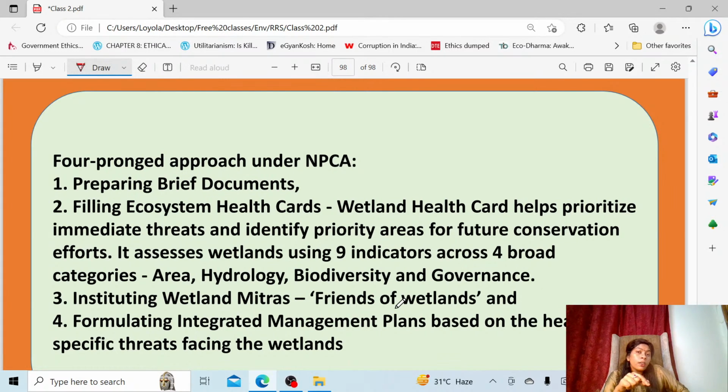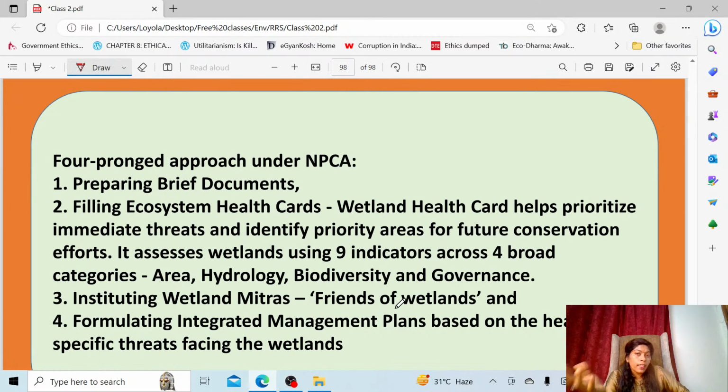And then when you're preparing conservation strategies, you should focus on the act, any act which was recently amended, or any act where they are celebrating the 50th year or 25th year. Then in the ministry, there will be a press release where the Prime Minister himself would have spoken something related to that act. Follow it, study that act, go in depth, see the provisions inside that act, and then prepare your notes related to that.